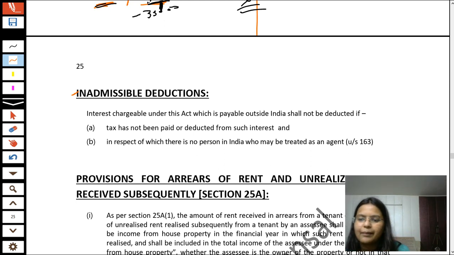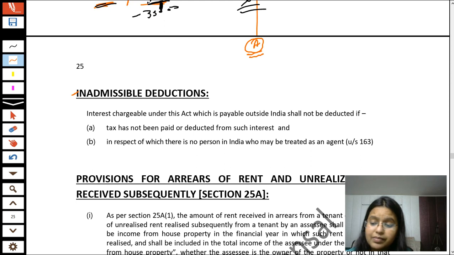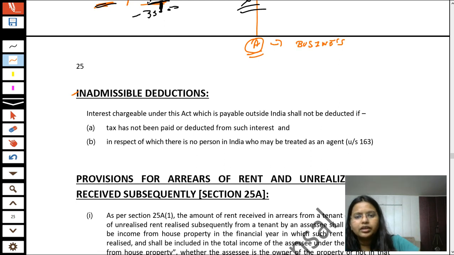So I'm changing the example. Okay, students, suppose there is Mr. A. He has a business. Although you have not done PGBP yet, you will be able to learn this example in a very easy manner.